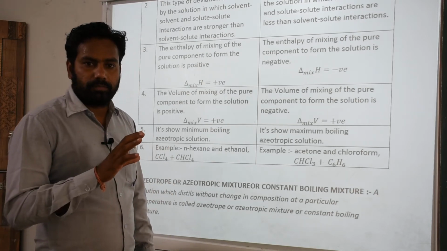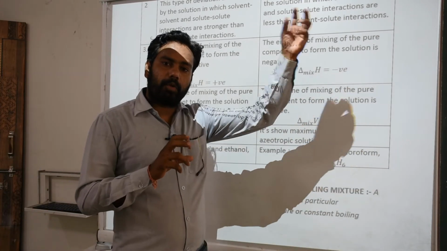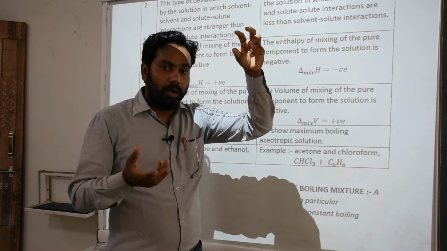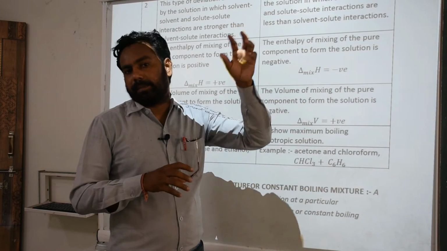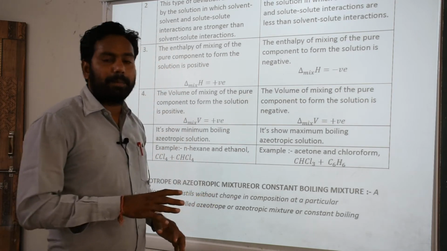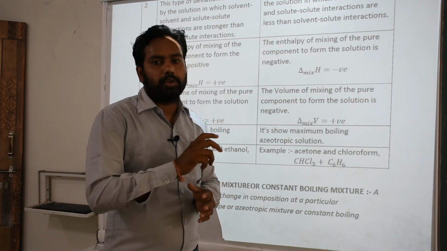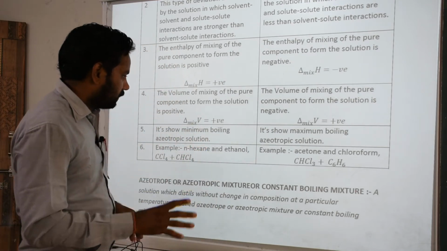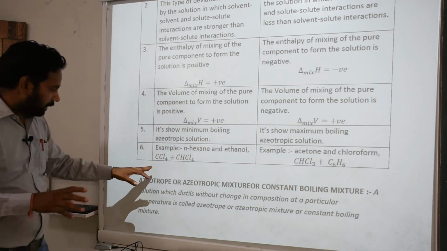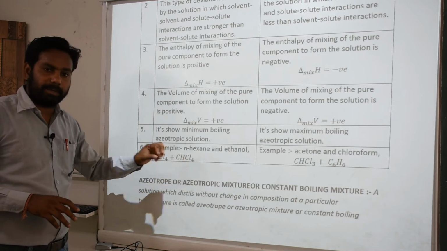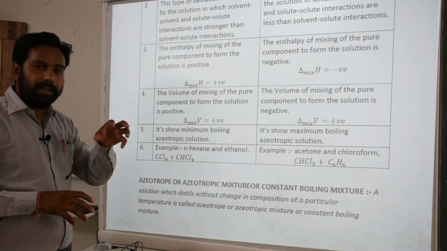You know the water formula is H2O and the vapor formula is also H2O. The formula of water and vapor is the same. That type of property, if shown by solutions, is called an azeotropic solution. It means, suppose I read here, CCl4 and CHCl3. It's the formula of the liquid solution.